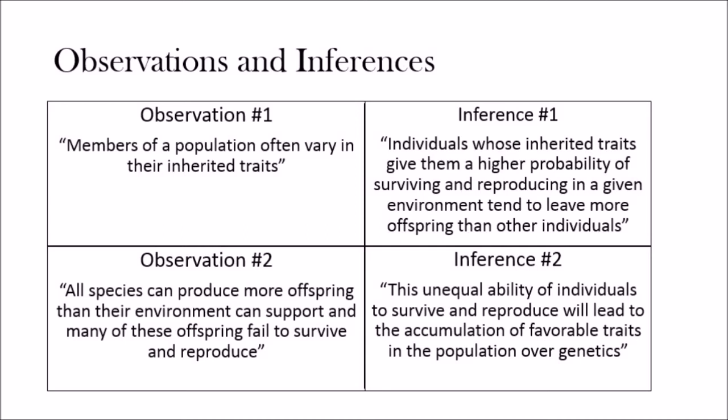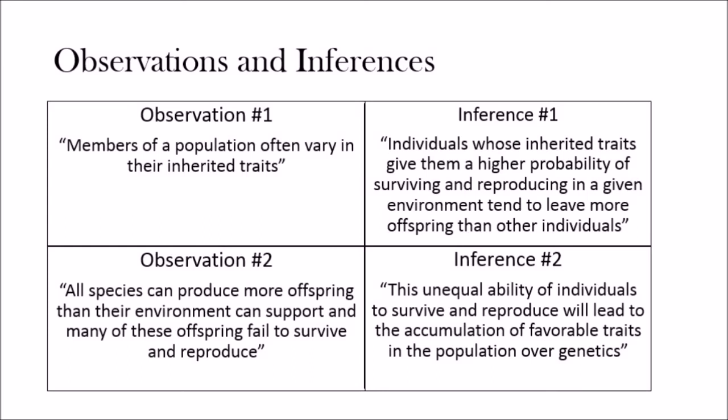You can see this in any population, and it's starting to happen to humans too in overpopulated areas. Even though the environment can support a specific number of organisms, species tend to over-reproduce and go over that limit, and then some offspring fail to survive and reproduce, and they get wiped out.